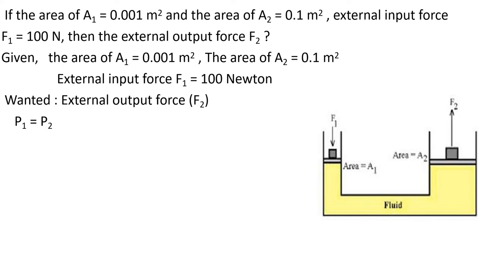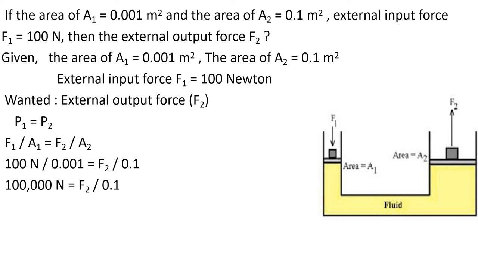By applying Pascal's law, we can write P1 is equal to P2, or F1 by A1 is equal to F2 by A2. We can substitute 100 by 0.001 is equal to F2 by 0.1 meter square. That will get cancelled. That's why we are writing like this only.